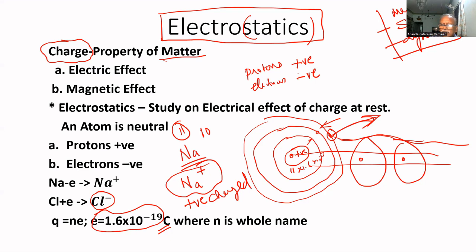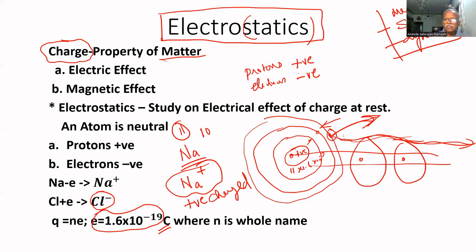In the outermost edge, an electron can run, but as it runs, the adjacent electron will come and fulfill that condition. If you make the electrons run, it is called electric current. The flow of electrons is called electric current. That we will see later.